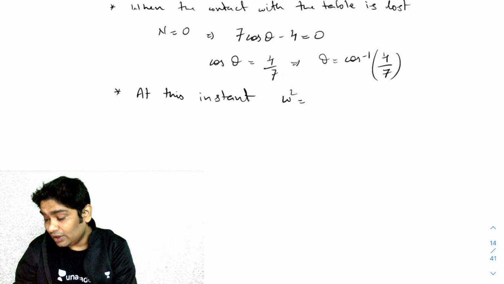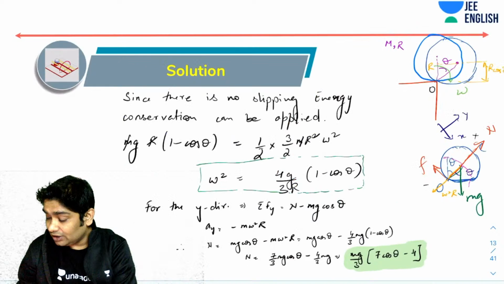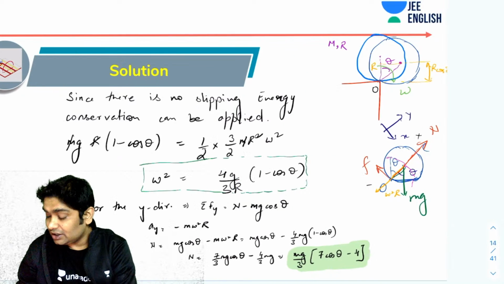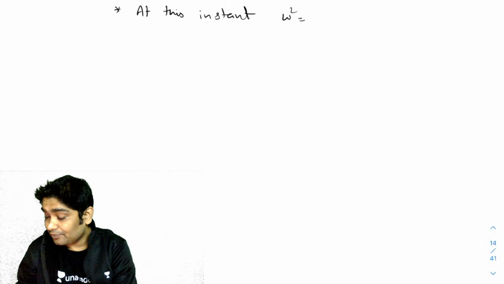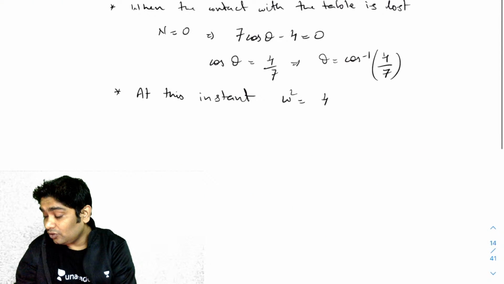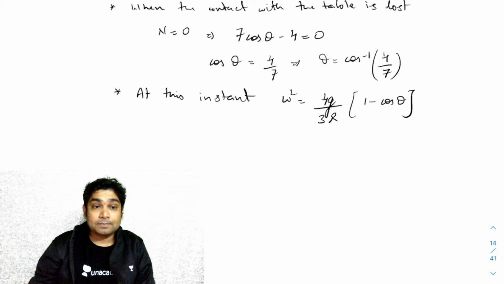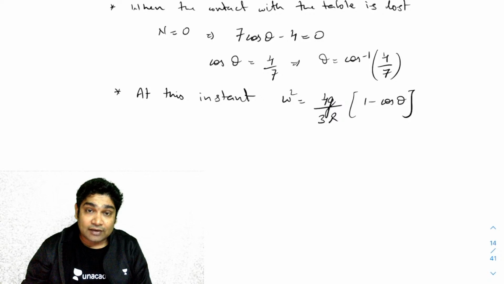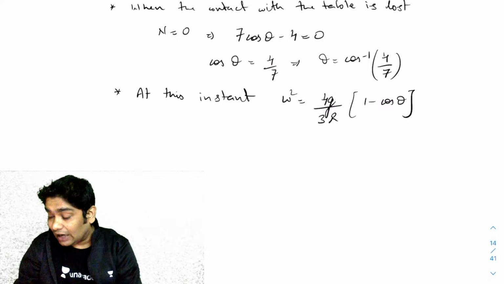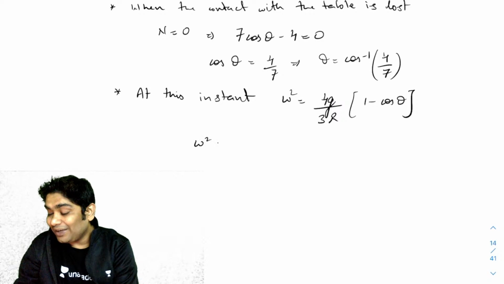Omega square, if I recall the equation, was 4 by 3 g over R, and then I had 1 minus cos theta, right?